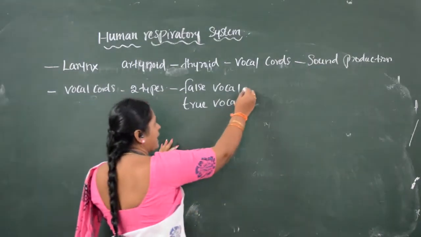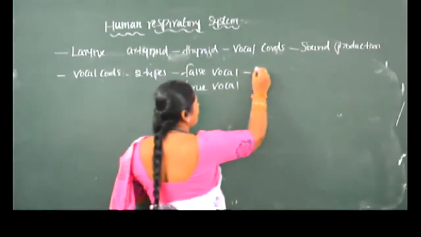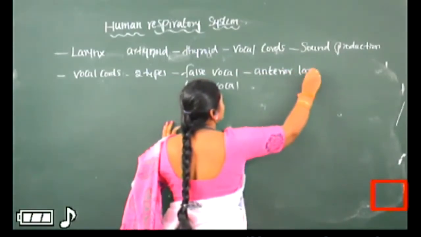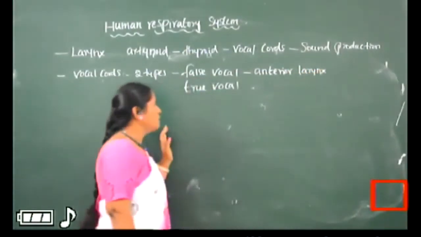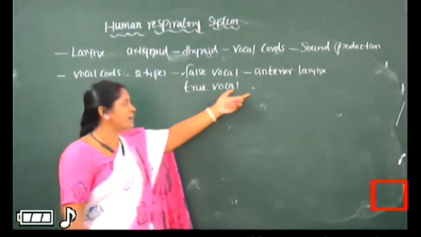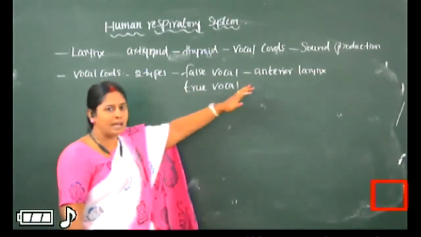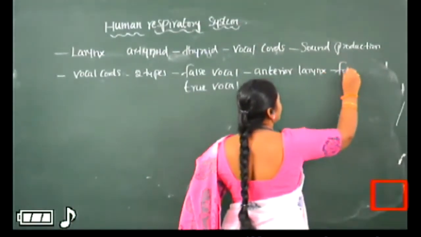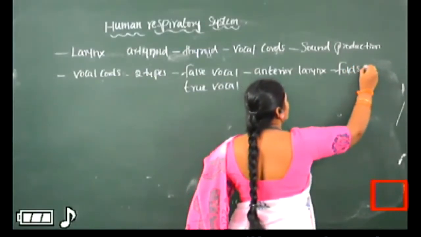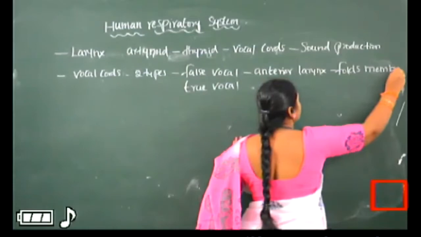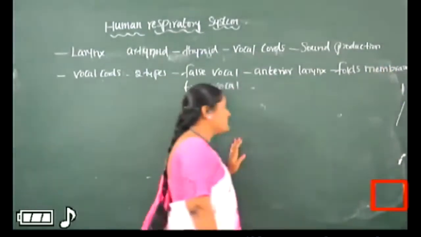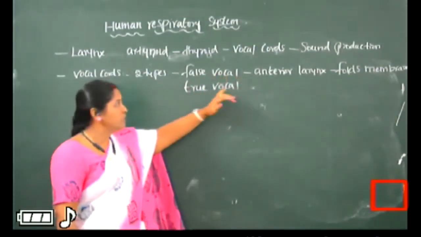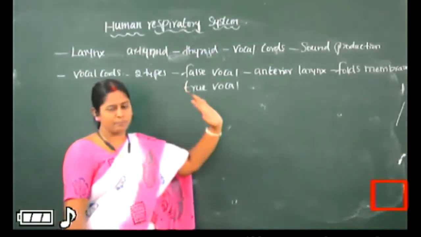False vocal cords are present at the anterior portion of the larynx, made up of folds of membrane, whereas no sound is produced in the false vocal cord.